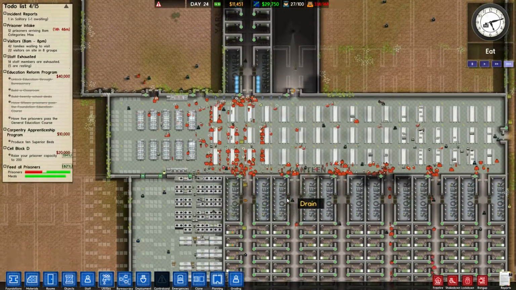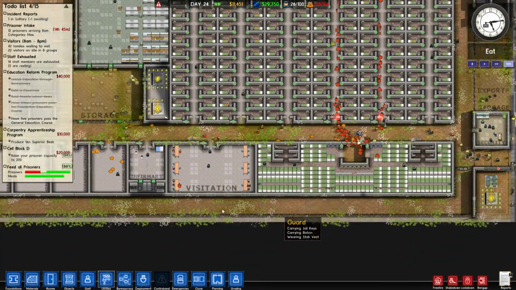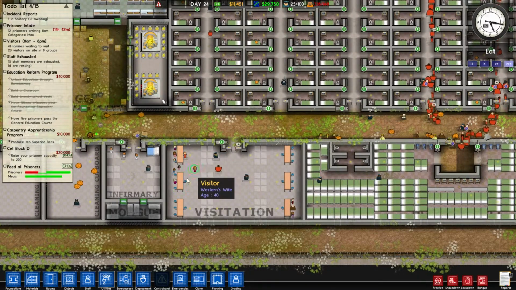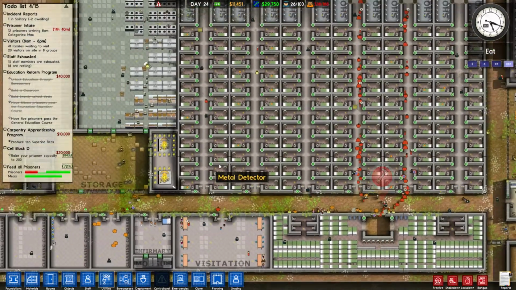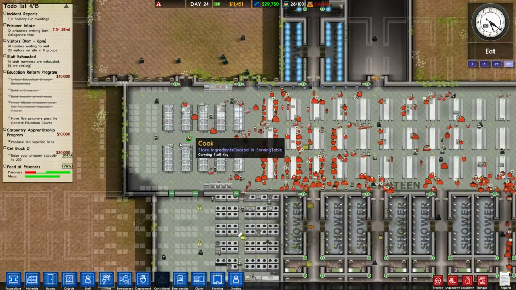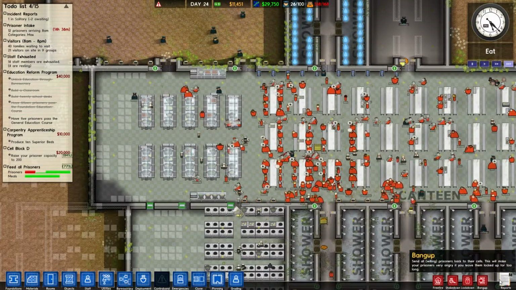Okay, now it's our evening eat time. So let's take a look. It looks like there are as many as 3 prisoners in visitation, and as many as 3 prisoners in solitary. So everybody but 6 should eat.